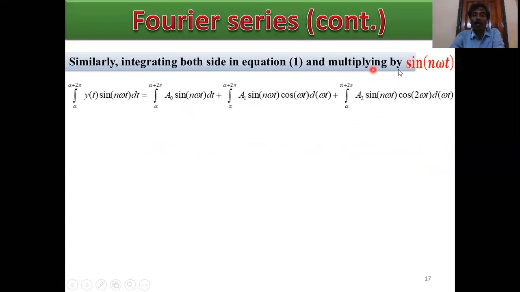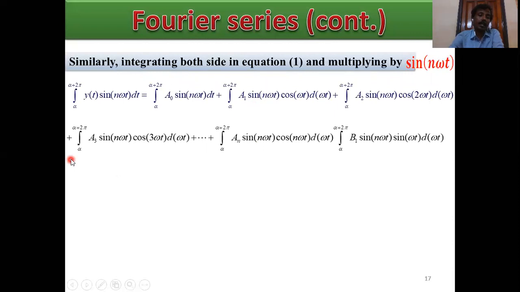Similarly, multiplying both sides by sin n omega t, then alpha to alpha plus 2 pi y of t sin n omega t, alpha to alpha plus 2 pi a0 sin n omega t dt, alpha to alpha plus 2 pi a1 sin n omega t cos omega t d omega t, alpha to alpha plus 2 pi a2 sin n omega t cos 2 omega t d omega t.